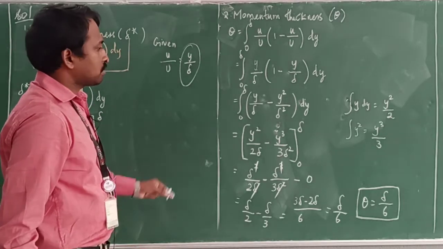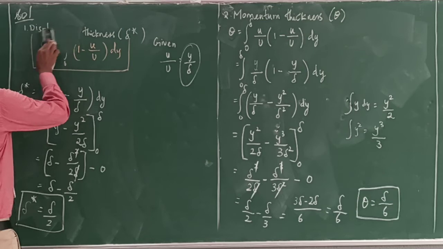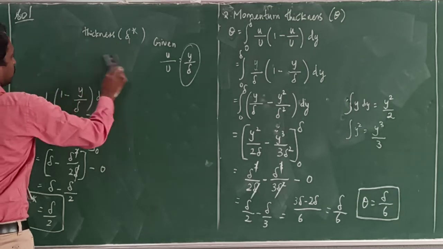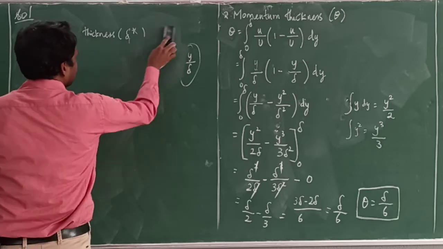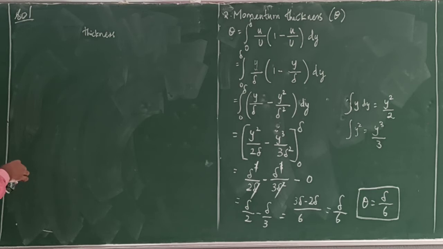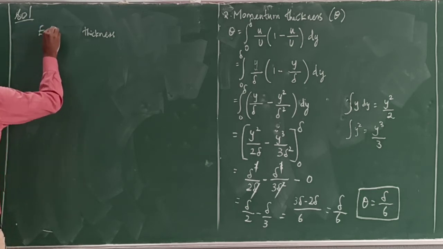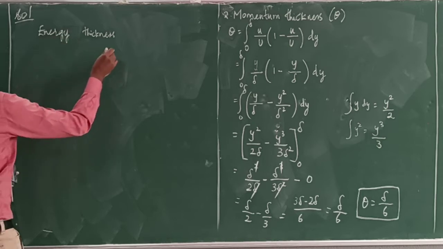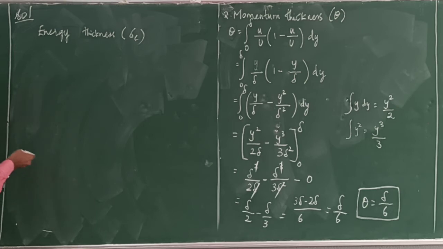Next one is energy thickness. Energy thickness is denoted by delta E. Okay.